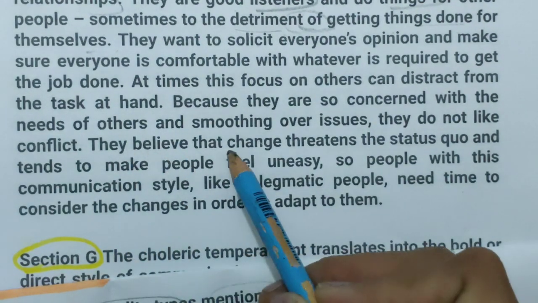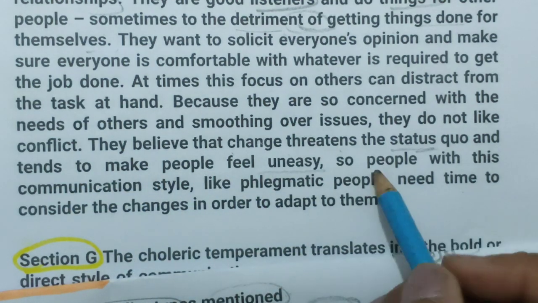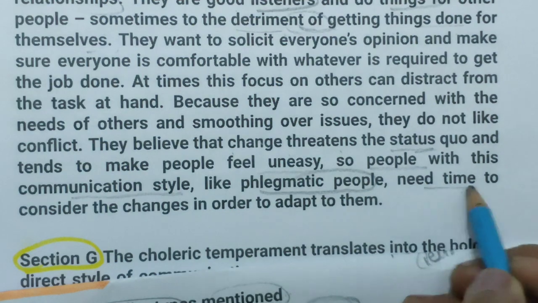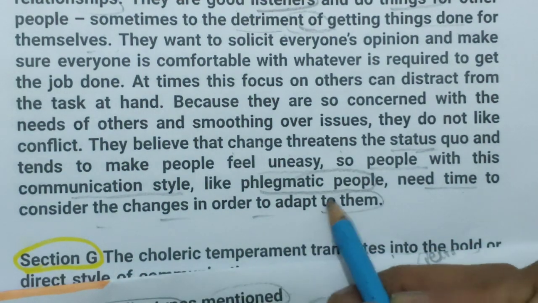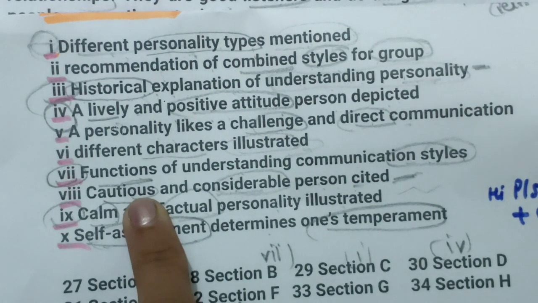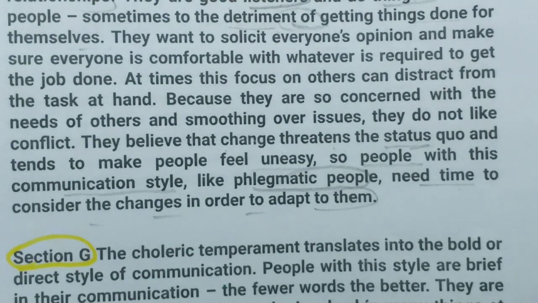They believe that change threatens the status quo and tends to make people feel uneasy. So people with this communication style need time to consider changes in order to adopt them. It means they are a cautious kind of person. Now G number paragraph, let's read it.